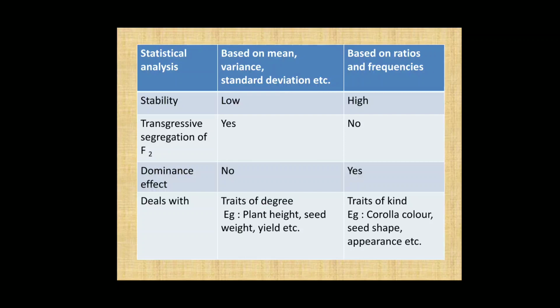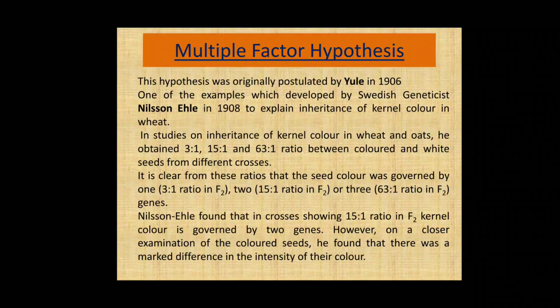Then dominance effect: in case of quantitative character there is no dominance effect, in case of qualitative character there is. Then these quantitative characters deal with traits of degree, examples are plant height, seed weight, yield, etc. While these qualitative traits deal with traits of kind, for example corolla color, seed shape, appearance, etc.